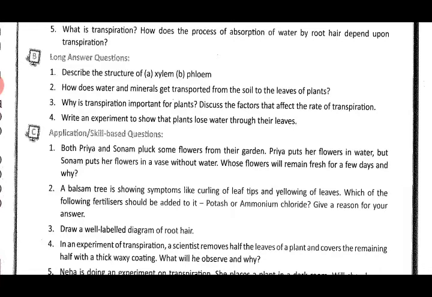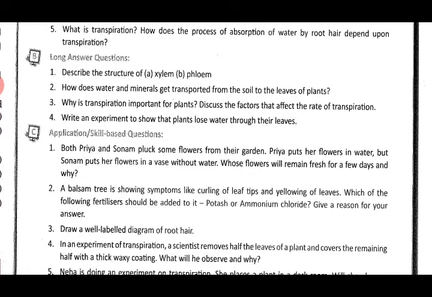For this you will write: as the xylem is still functional, the plant which is in water will remain fresh for a few days, as the xylem transports the water which is necessary for the different activities of the plant. Is it clear? Yes, because the xylem is functional, it transports the absorbed water.